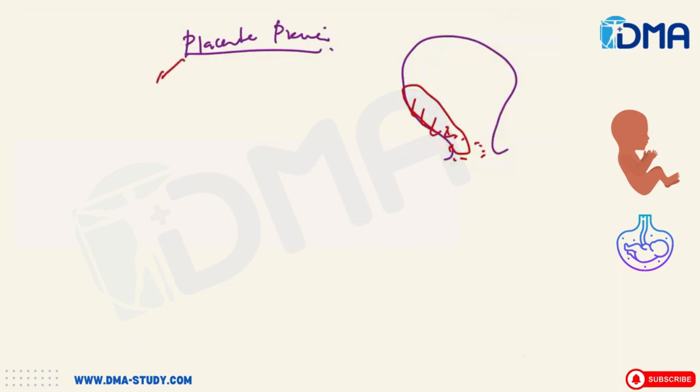In placenta previa, the main thing is painless and causeless bleed. There is no reason, but it will bleed. Painless and causeless bleed.